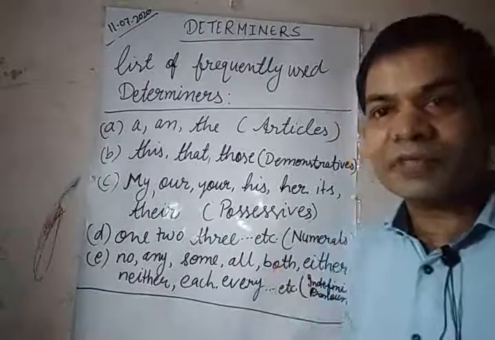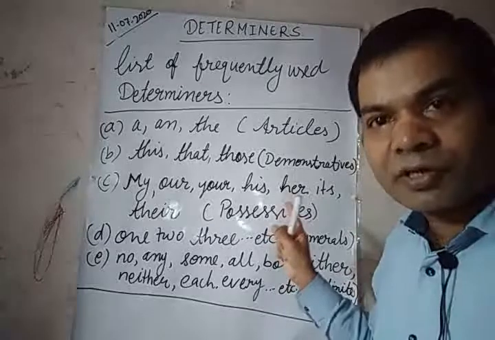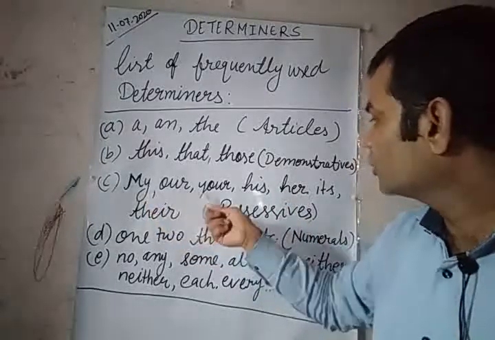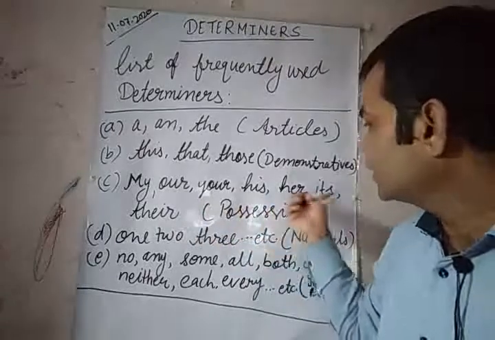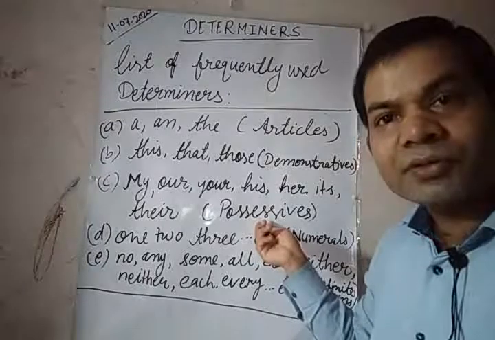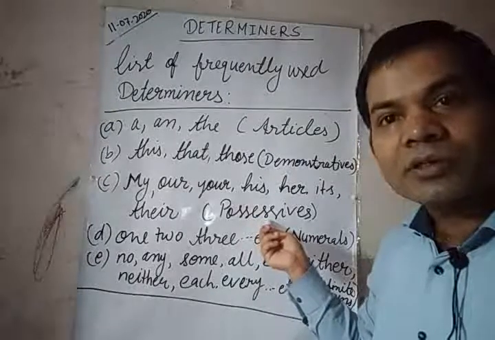Okay, so you must be very clear with it. My, our, your, his, her, its, their, these are possessive adjectives, not possessive pronouns.